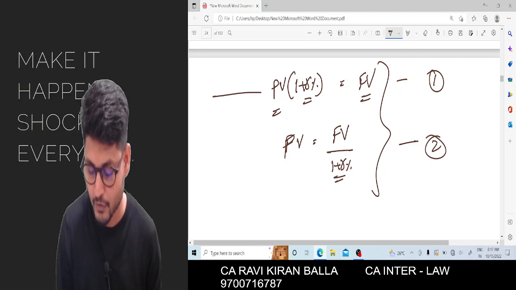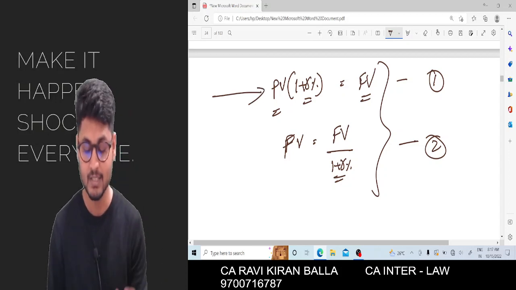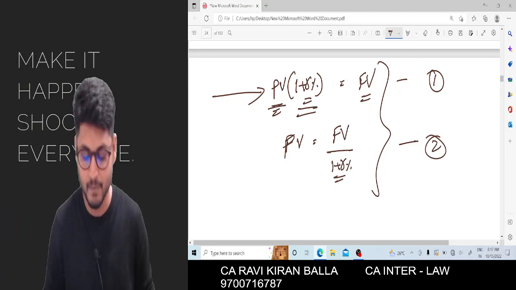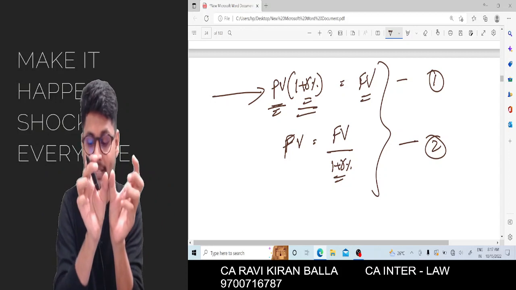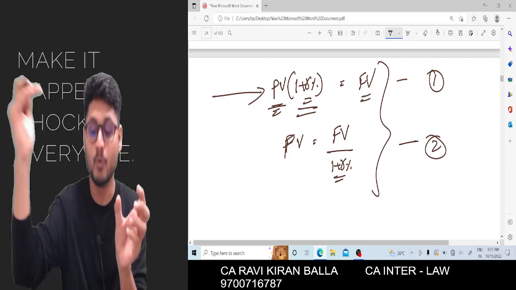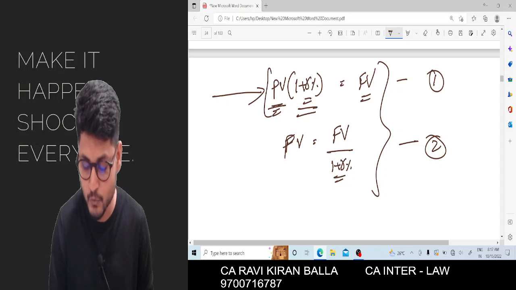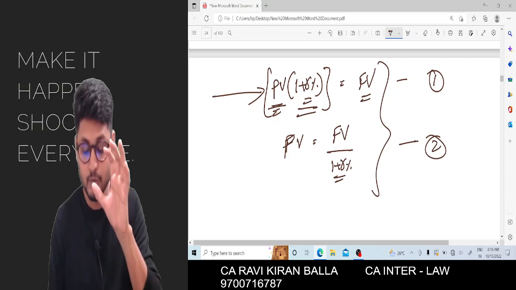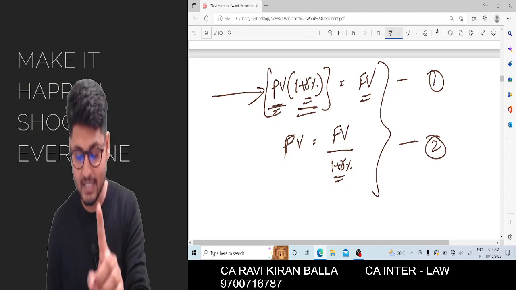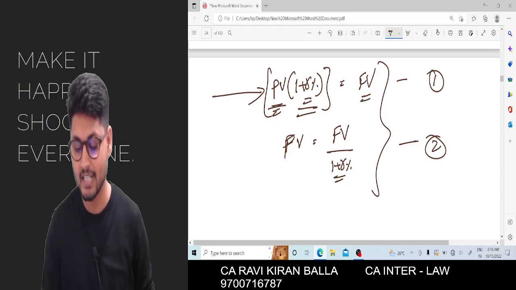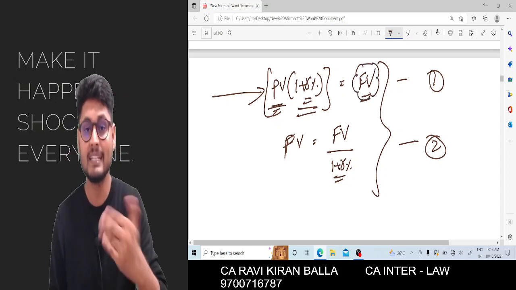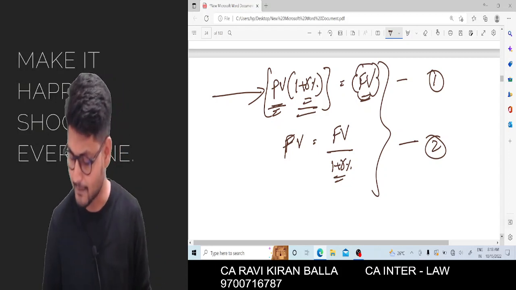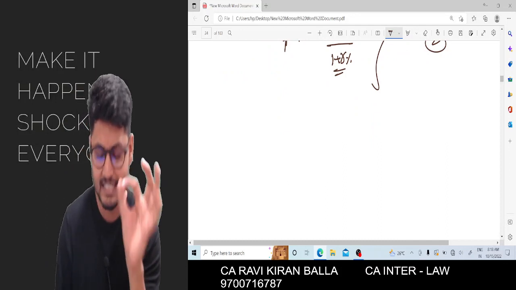Let us now make an analysis of term number 1. When you multiply two figures, present value into 1 plus R percentage, automatically the result will be something which is more. When you multiply two figures like this, it is called compounding. So when you compound present value for 1 year at R percentage, it will give you future value. That 1 year may be 2 years or 3 years, or it may be 4 years also. It will be given in the question. Okay, done. So can I write a sentence for the same?